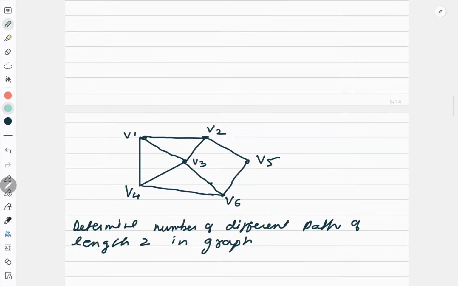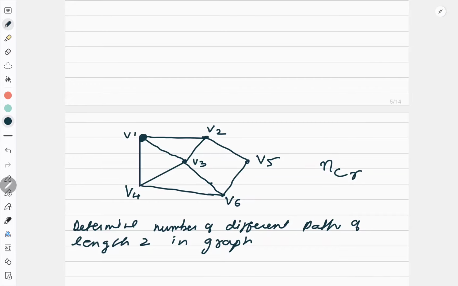Determine the number of different paths of length 2 in a graph. If you remember, I told you a property and I told I will tell you the numerical application of this. I told you that if the number of edges incident on a vertex, means the degree of any vertex, is n, and I am searching a length r path, then the number is given by nCr.